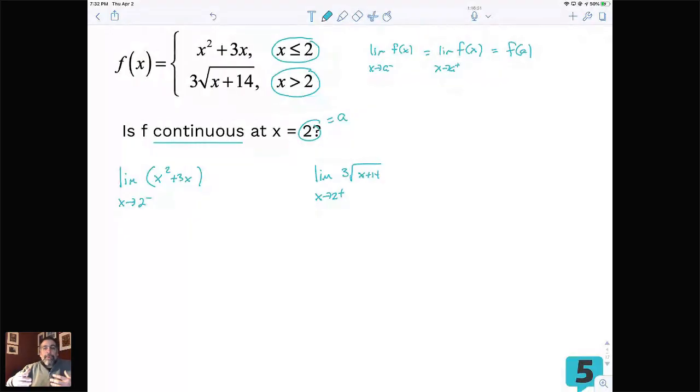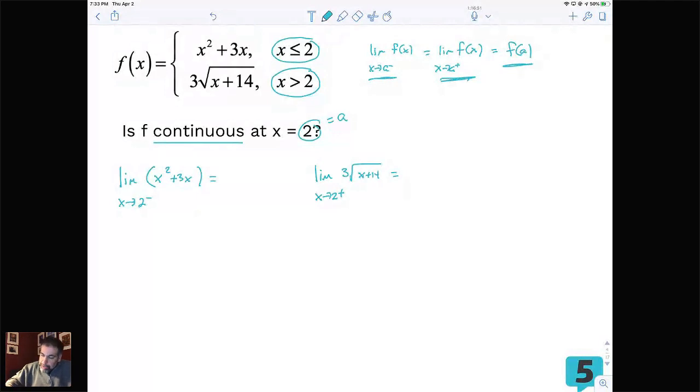So now we've set up our two expressions. We are on the way to getting our credit. All we've got to do now is check out what's going on with these two. And then lastly, before I forget, we also have to make sure we make a determination of f of a. Now, some of you are going to feel like this is kind of redundant because we're going to talk about this already. But because the definition clearly says there are three parts, we want to demonstrate all three parts, okay? We want to demonstrate it.